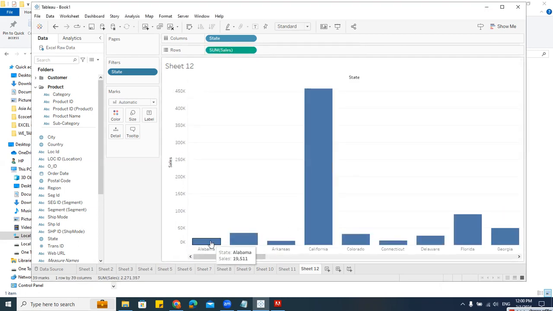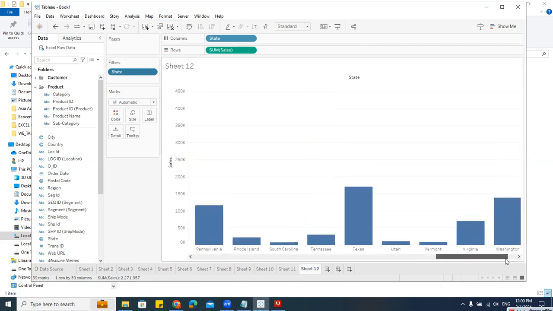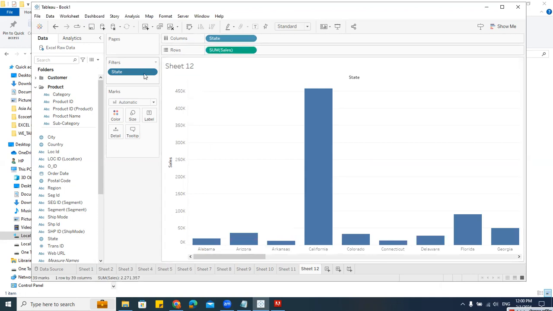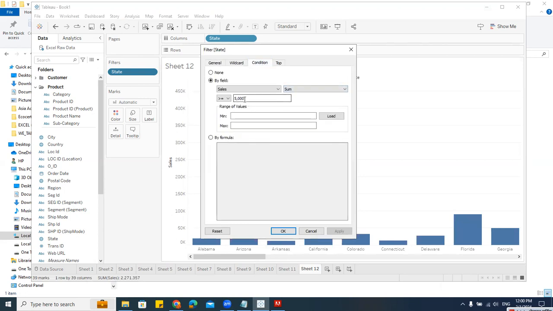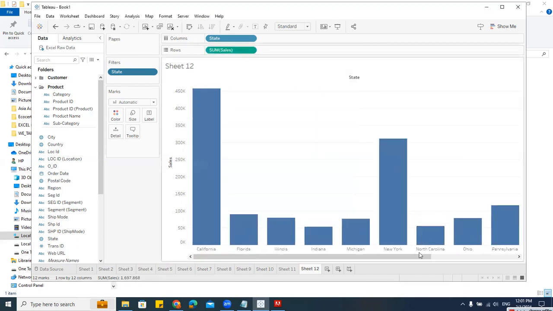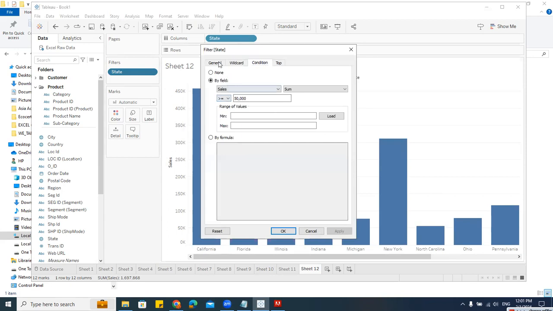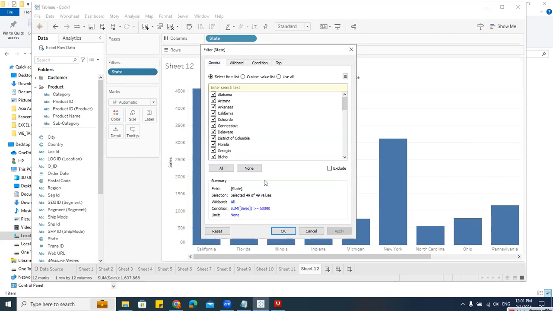See, all the values which are above 5,000 will be filtered out. There are so many. Let's do one thing. Edit filter condition. Let's make it as 50,000. There are few actually which are above 50,000. Understood? So we can do something like this. Right. Next, suppose I want to filter. So here I have this condition. We can clear all this.